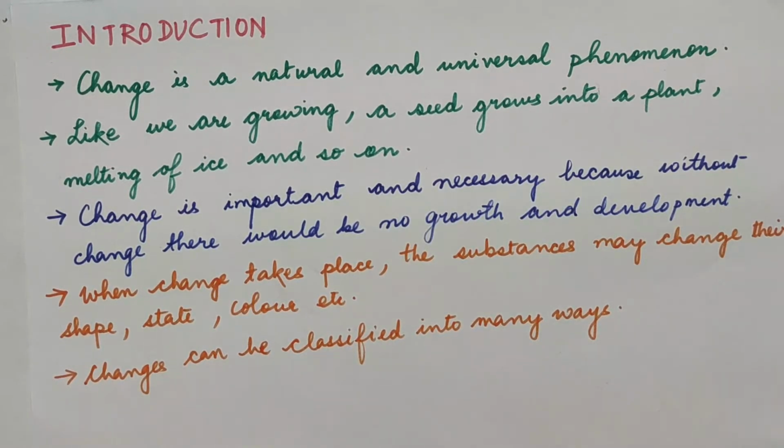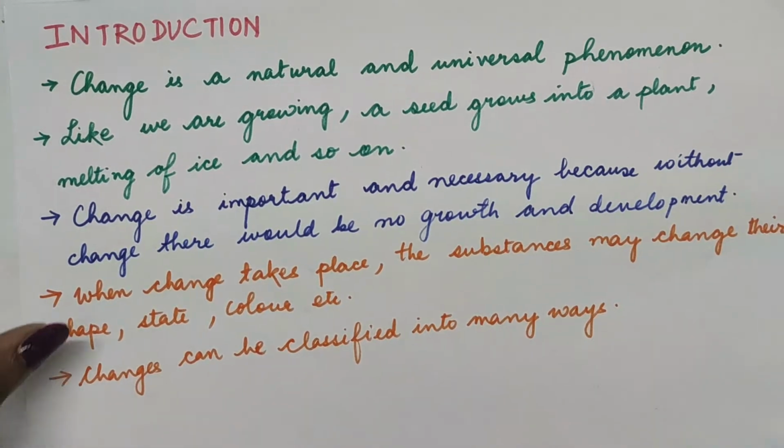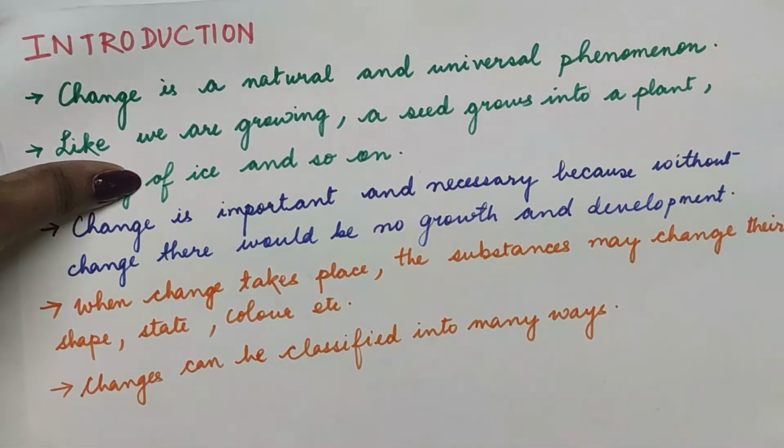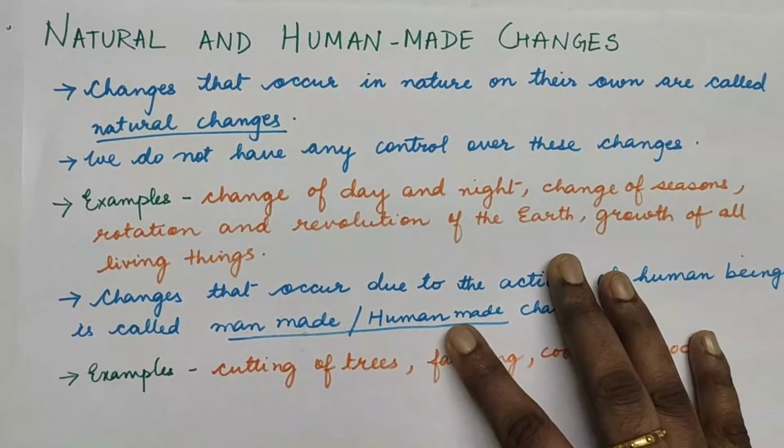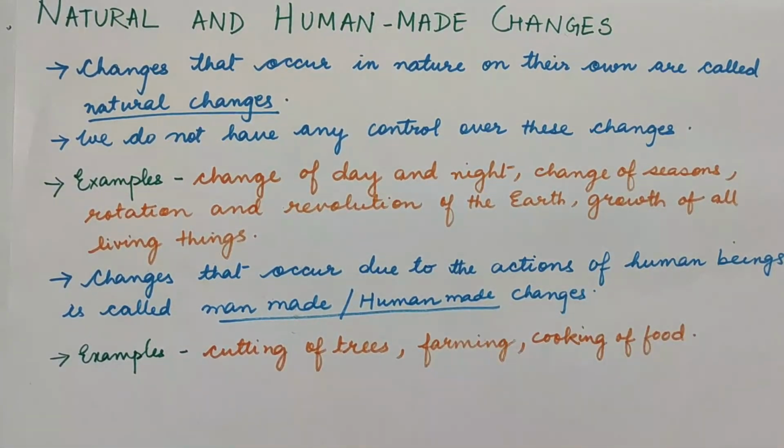plants and everything. When changes take place, the substances may change in the shape, state, color. These are some physical things. There also may be change in the chemical composition. And changes can be classified into many types. So as we begin the changes, now let us understand the various types of changes. Even though you might have an idea about the various kinds of changes and you might have read them in the earlier classes, we will recap all those changes.